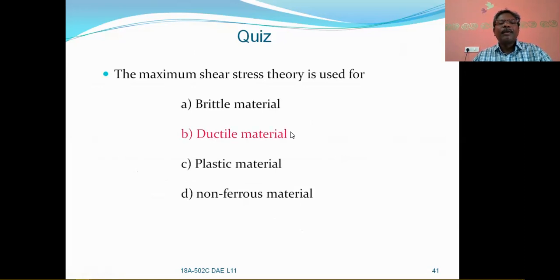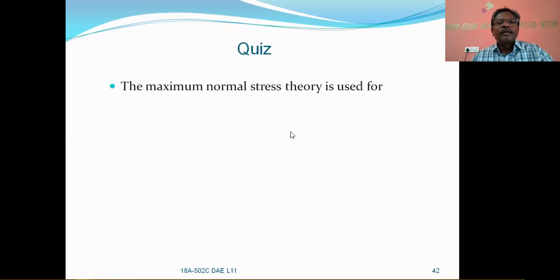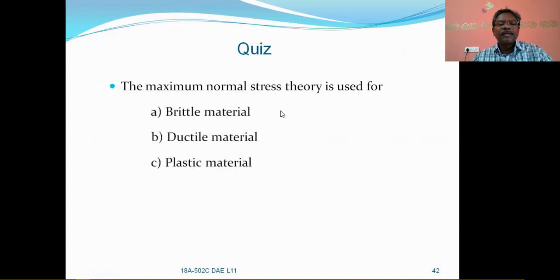The right answer is B. Similarly, another question: the maximum normal stress theory is used for brittle materials, ductile materials, plastic materials, or non-ferrous materials. As it is Rankine's theory, the maximum normal stress theory, this is applicable for brittle materials as we have discussed. So the answer should be A.